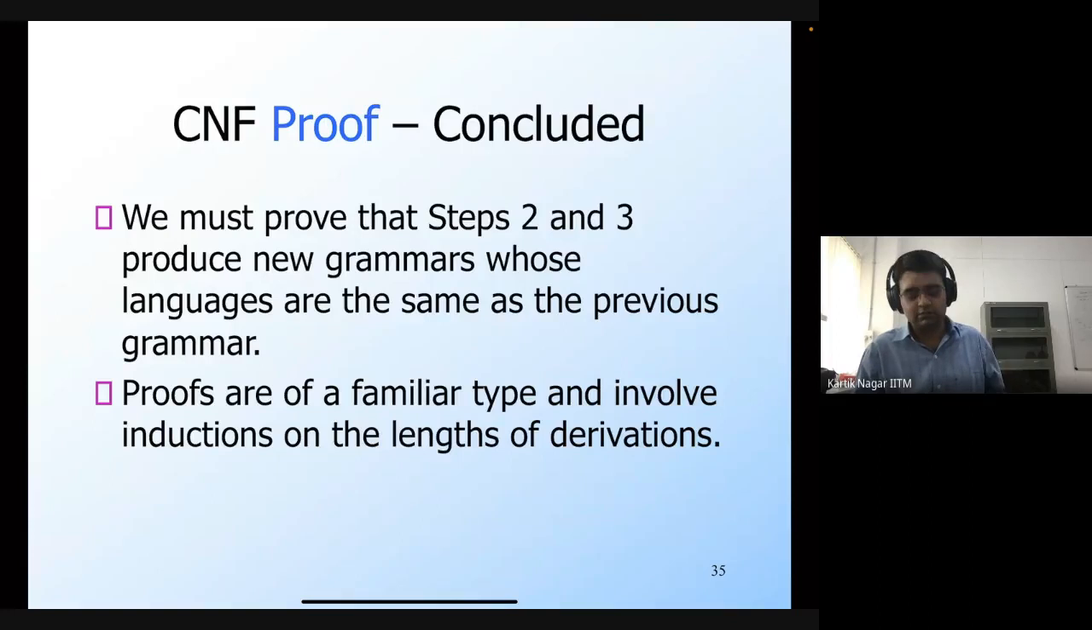Which means that, given some arbitrary context-free language, I can always assume that there exists a context-free grammar in Chomsky normal form, which means that for all the production rules, the body is either a single terminal or two non-terminals.